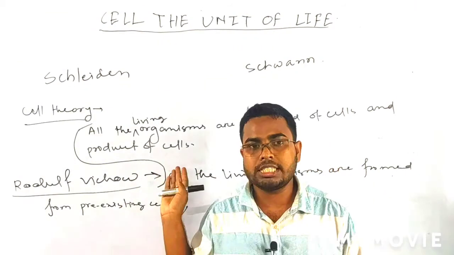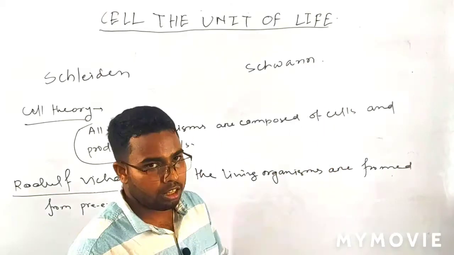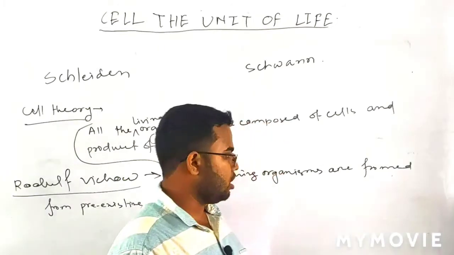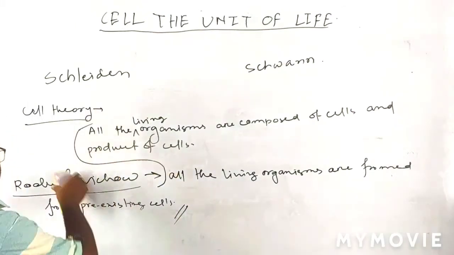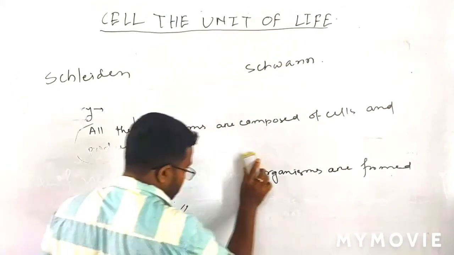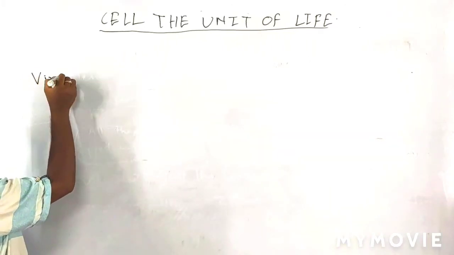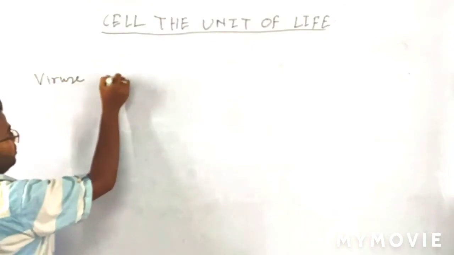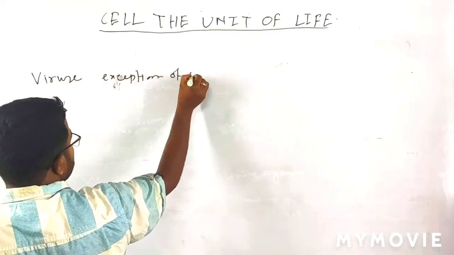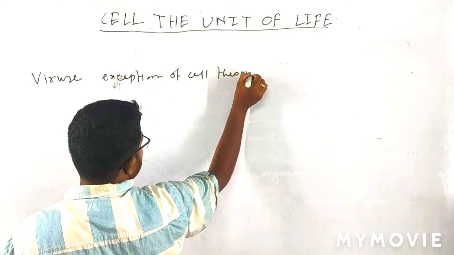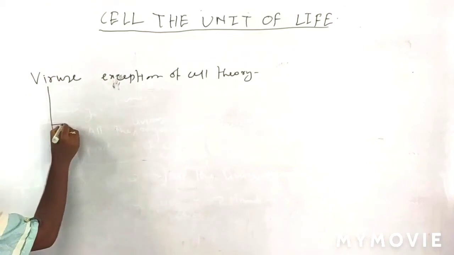I have already taught the cell theory. Cell theory is applicable only for living organisms. The virus is not a living organism; it is a solid particle. That's why the virus is an exception to cell theory, because cell theory applies only to living organisms.